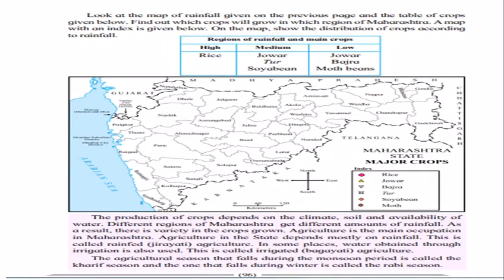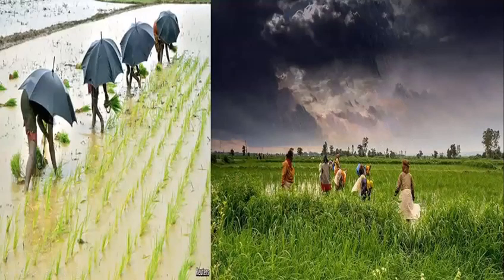Now tell me, what things are needed to grow a crop? Yes, you're right. The production of a crop depends on the climate, soil and availability of water. Agriculture is the main occupation in Maharashtra. Many people are farmers. They grow, so we eat. Do you know this slogan, children? Jai Jawan, Jai Kisan. Because of their hard work, we are safe and we get our daily bread.